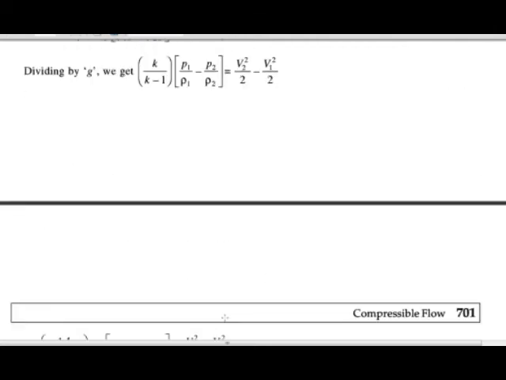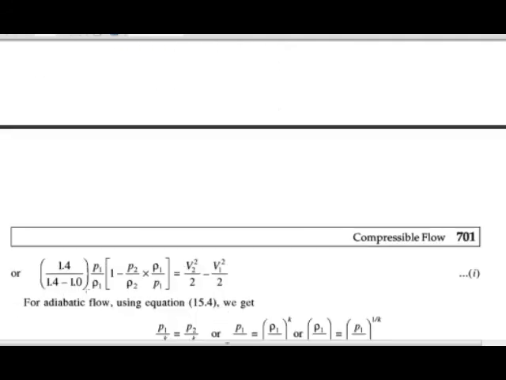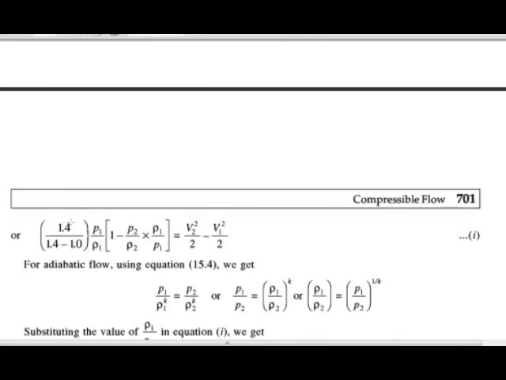Then put the value of k and k minus 1, and we get the equation as 1.4 upon 1.4 minus 1 into p1 upon rho 1 into bracket 1 minus p2 upon rho 2 into rho 1 upon p1, bracket complete, is equal to v2 square by 2 minus v1 square by 2. This is our first equation.